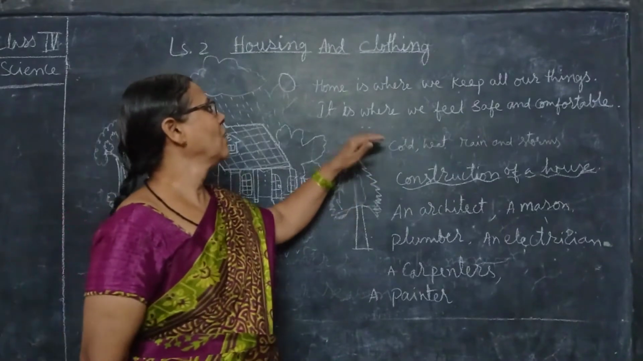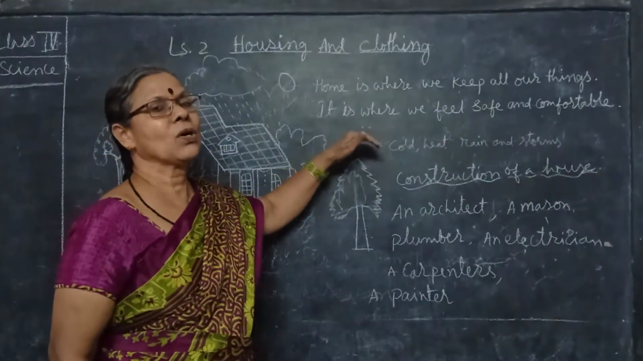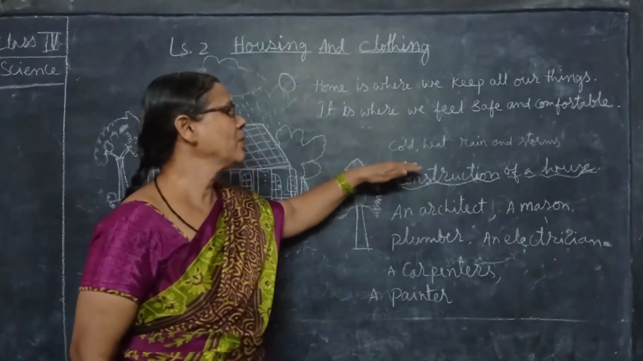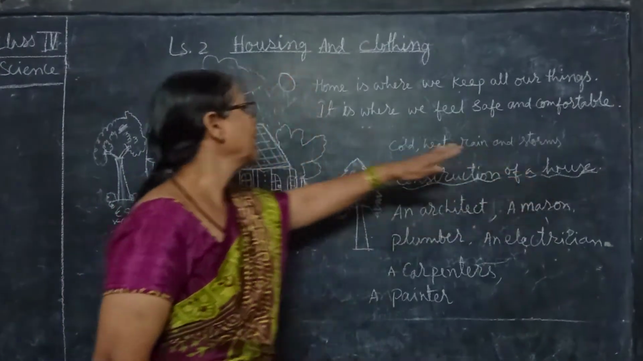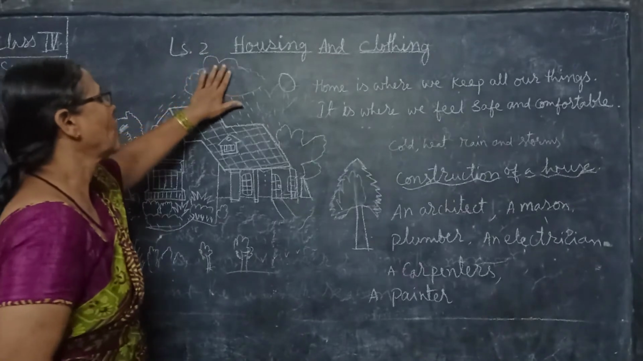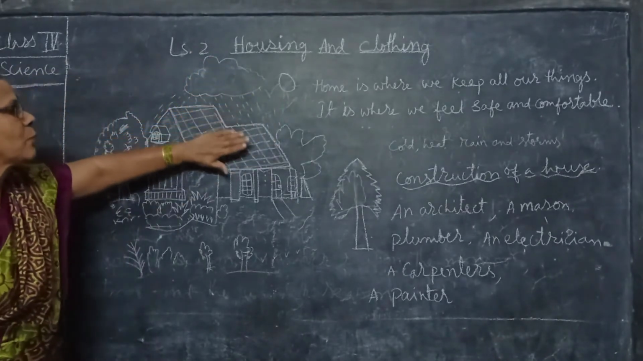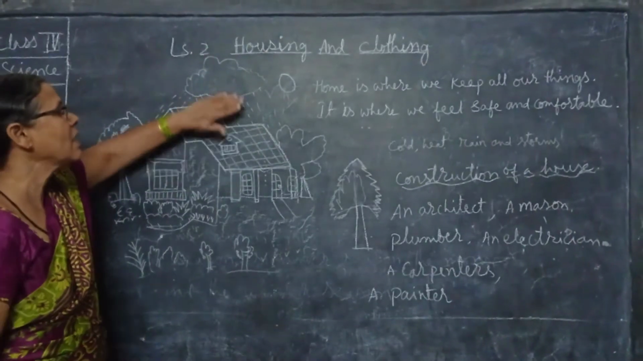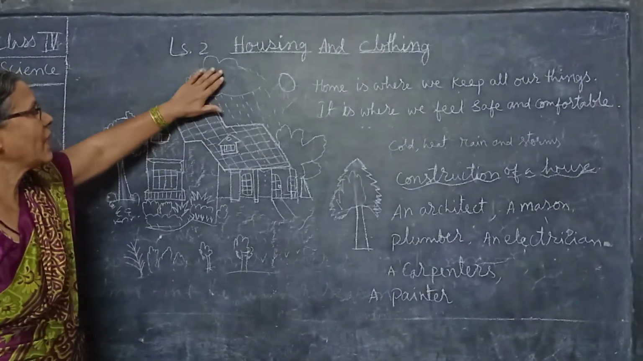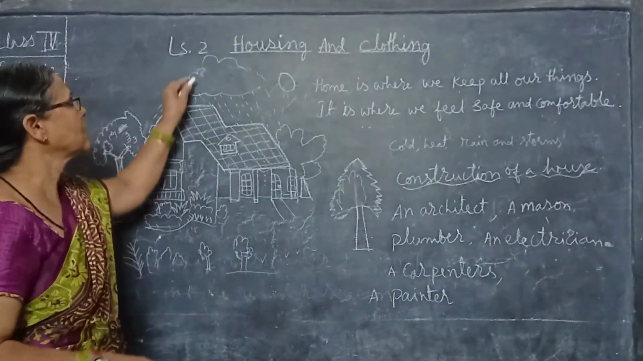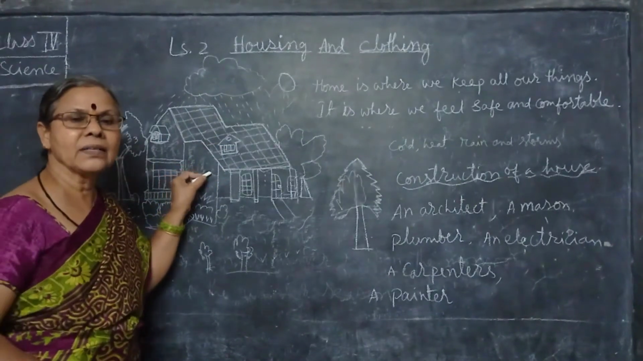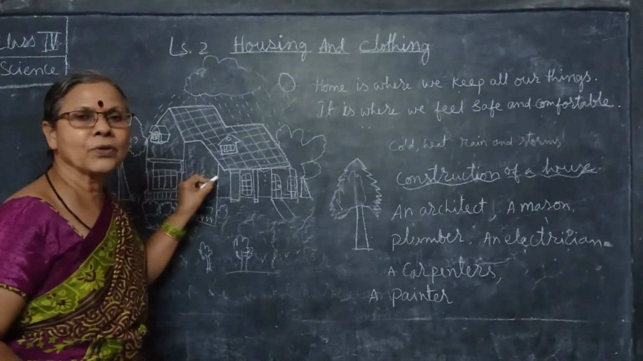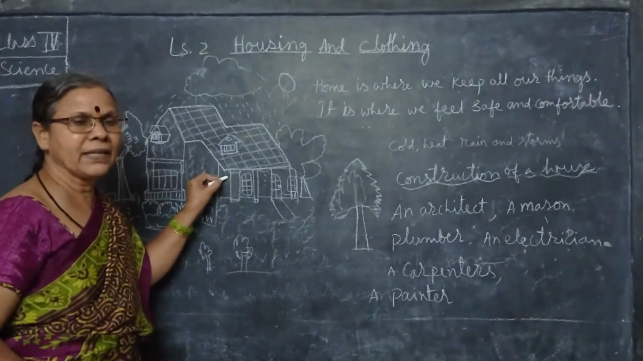What are they? Why should we live in a house? Because a house protects us from cold, heat, rain and storm. Here I have shown you some clouds, because a house is protecting us from the rain. So that's why I have shown you the cloud. This is the cloud and rain is falling. When we are inside, we will be protected from the rain.